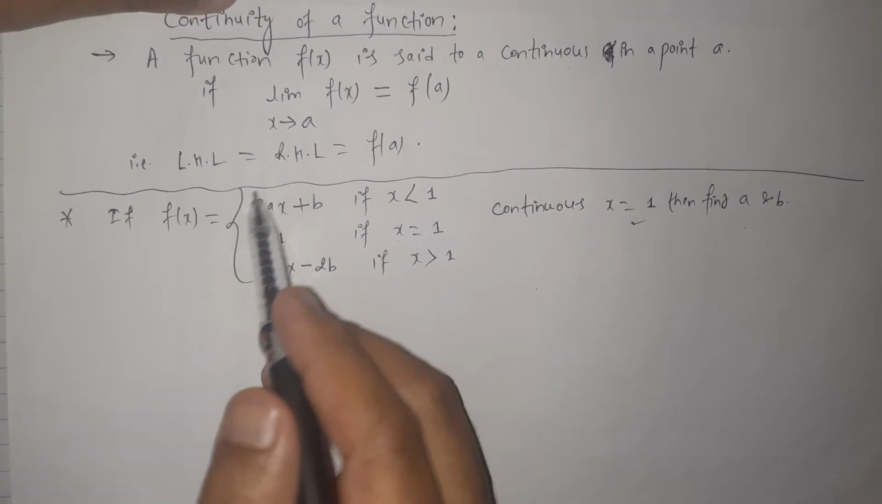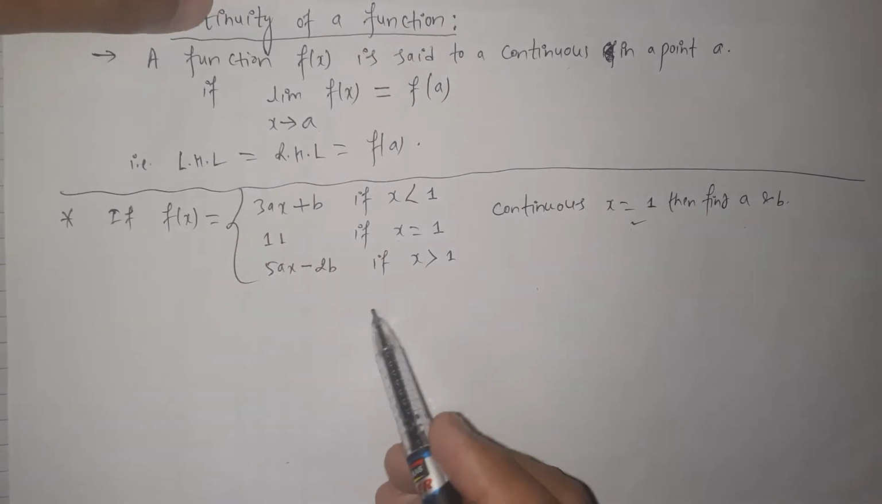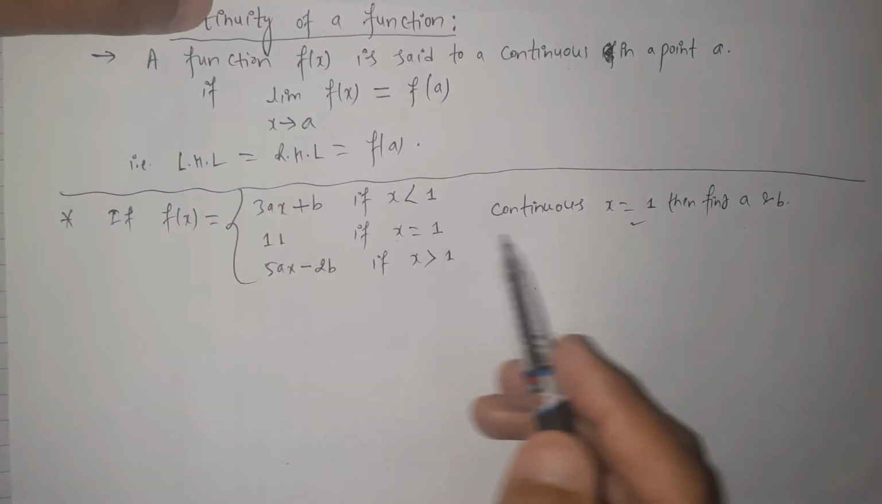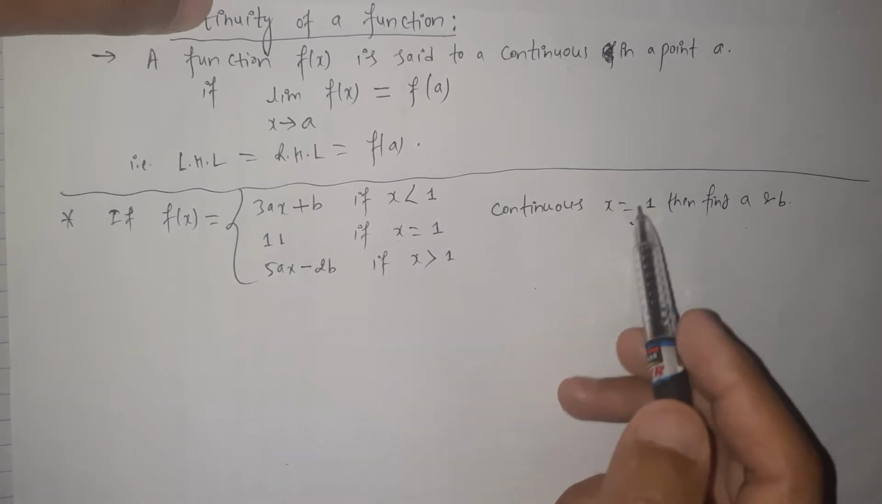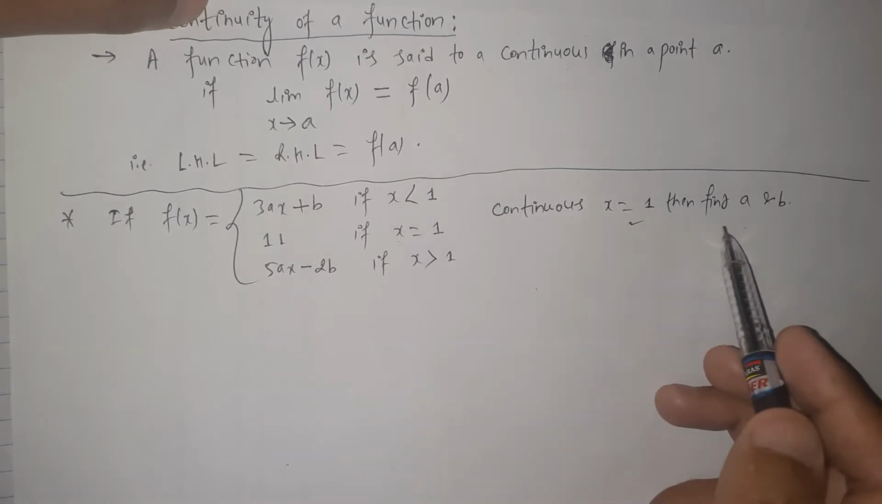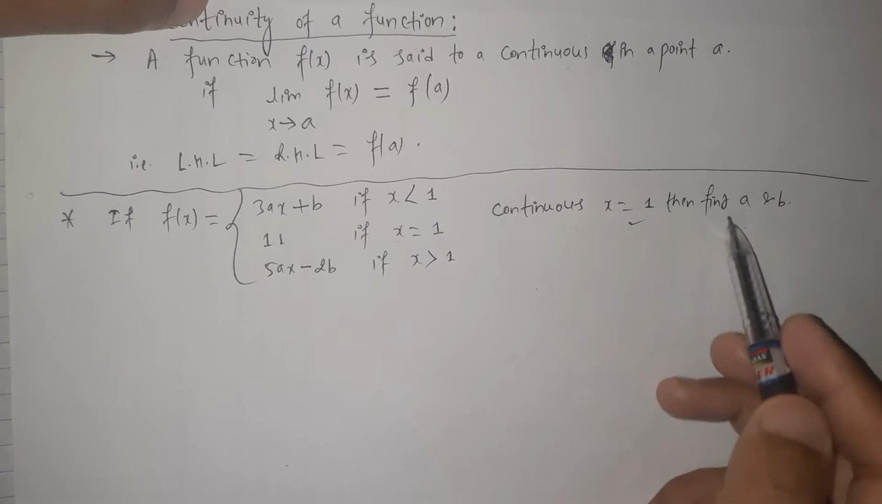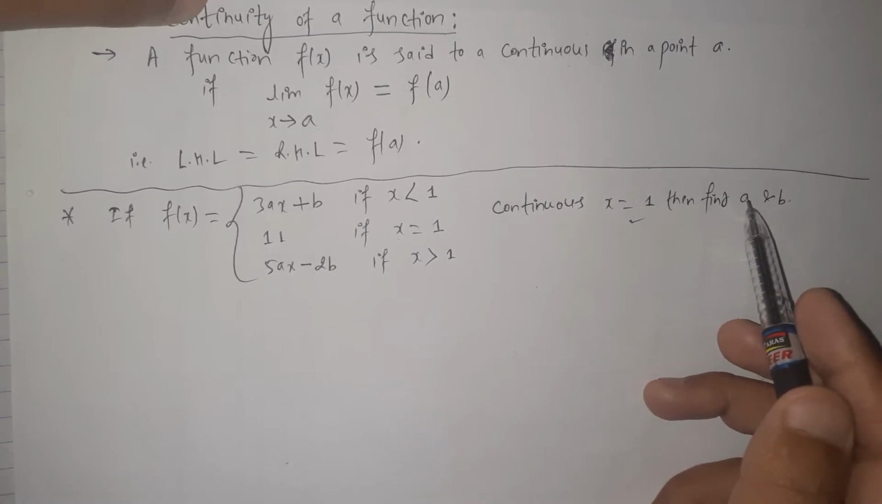Here it is given that this function f of x, which is defined piecewise, is continuous at the point x equals 1, then we have to find out the value of a and b.